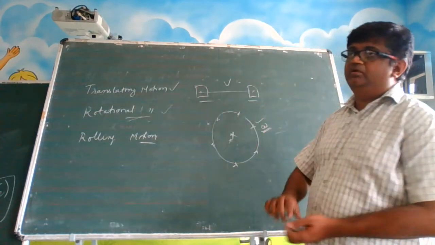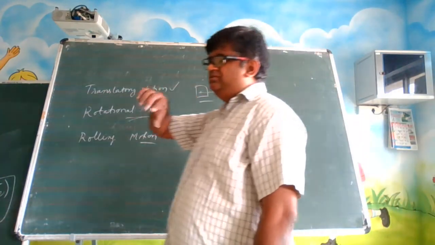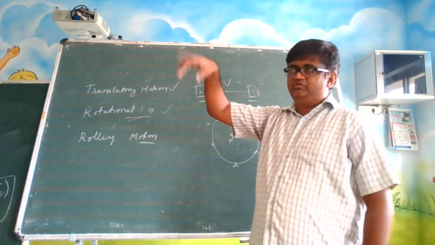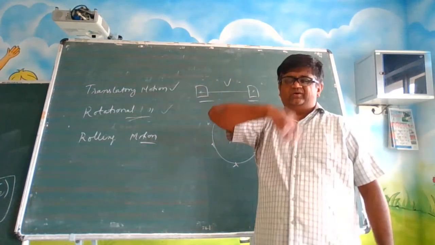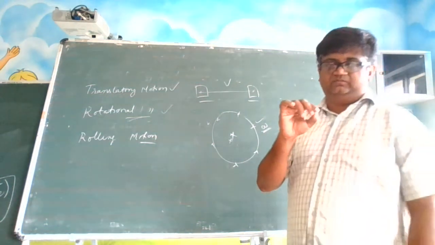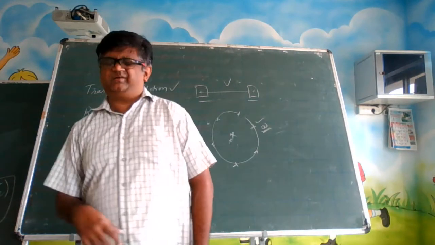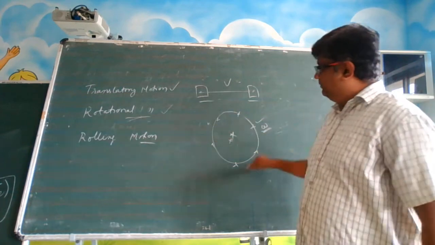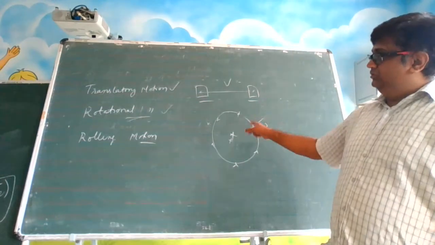Like a wheel, you take a cycle tire, a wheel is there, the spokes. You just imagine there is a center. Imagine the tire is rotating. So it is rotating about which point? Let us say I am considering the center. About that point, all points are rotating. So we are talking about a system of particles here. We are not talking about one single particle. Remember, the topic we are dealing with is rotational motion and system of particles. Let us say there are n number of particles which are rotating about the center of mass. So this is a rotational motion.